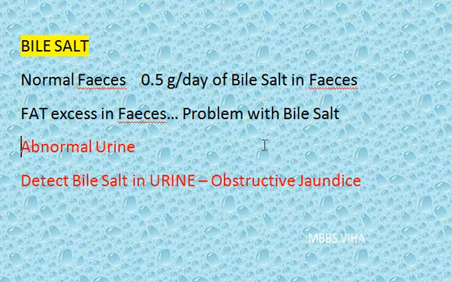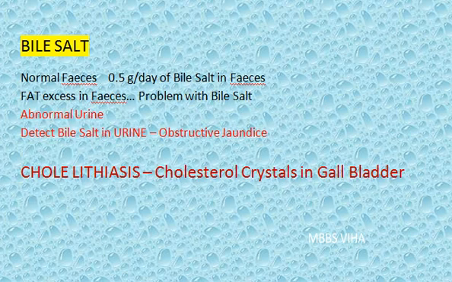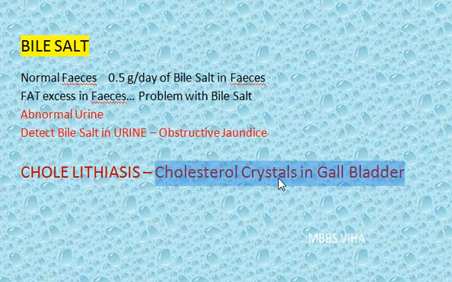Now another clinical aspect that we would like to give you here is cholelithiasis, that is cholesterol crystals in gallbladder. Basically the bile salts are responsible for keeping the cholesterol soluble. In bile juice you have cholesterol also.